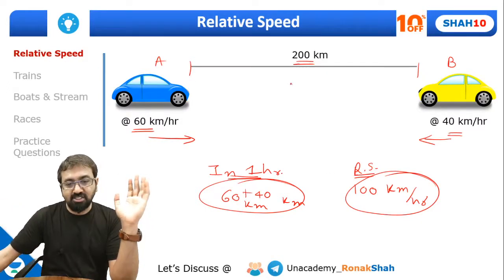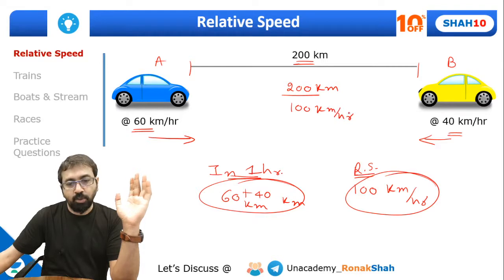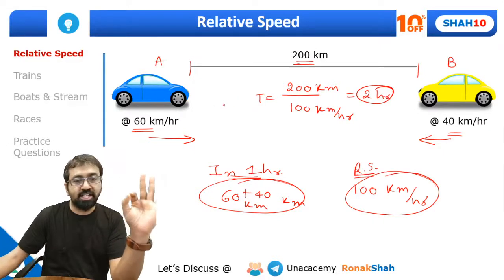So that's nothing but the application of relative speed. If the distance is 200 kilometers and the relative speed is 100 kilometers per hour, this is how you can quickly calculate the time taken. It will come out to be 2 hours. So when two bodies travel in opposite directions, the relative speed will be the sum of the speeds. Just remember this point.